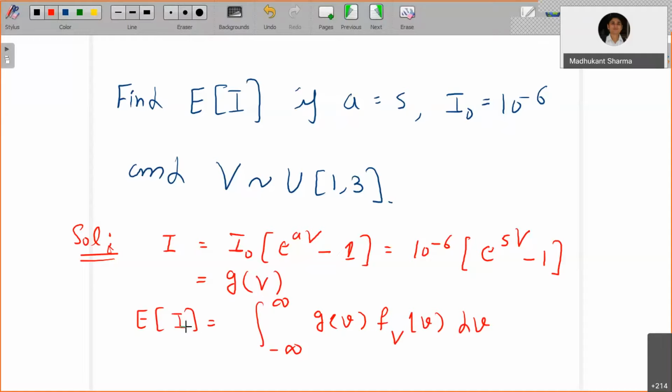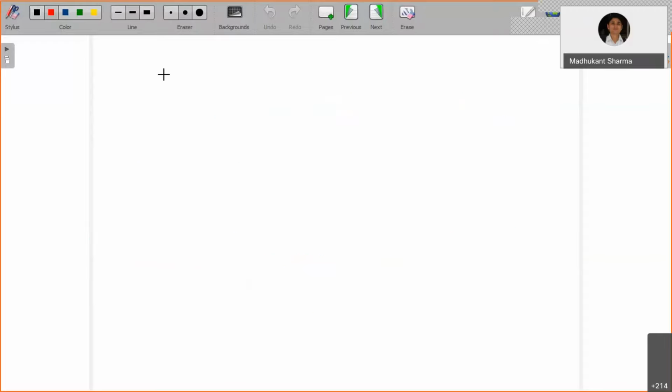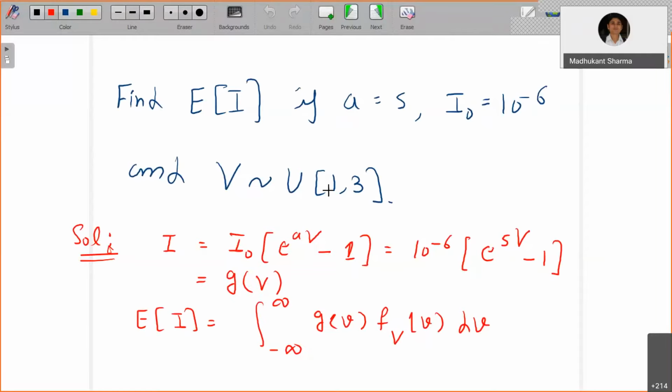This is the way expectation is defined in the continuous case. Now, fV of v is only non-zero between 1 and 3.